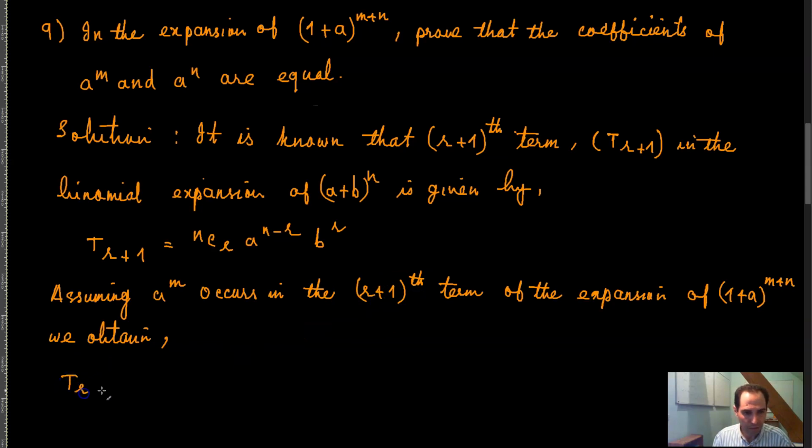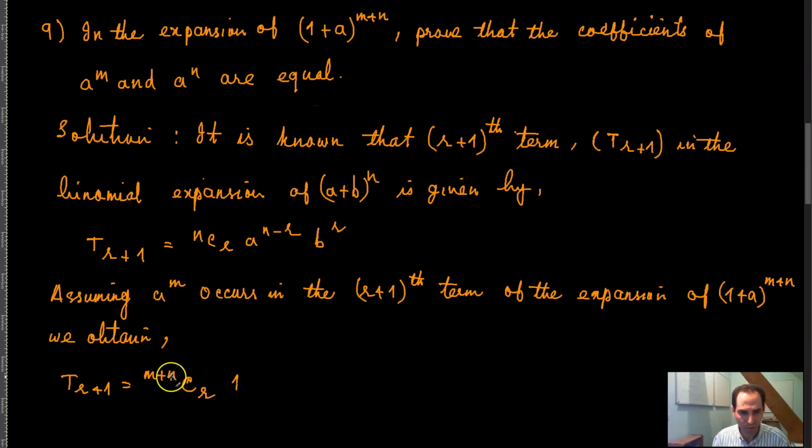T of r plus 1 is equal to n combination r, a raised to the power n minus r, b raised to the power r. That means that over here your n would be m plus n combination, your r would be basically 1 less than this number, which would be r, and then a raised to the power n minus r, where a in this case is 1.